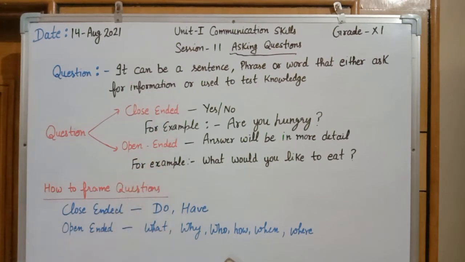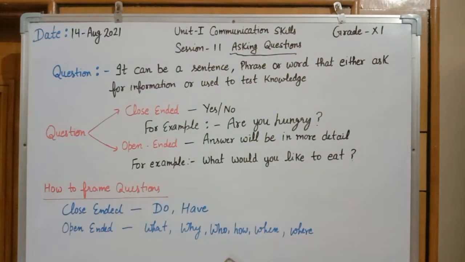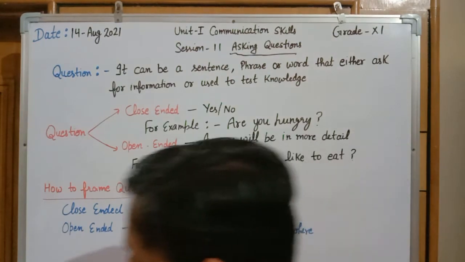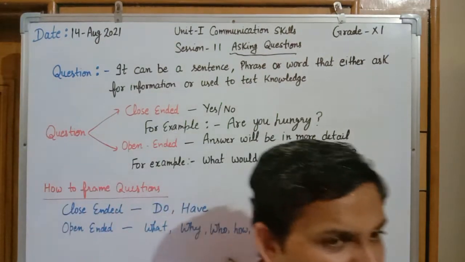An open-ended question is one in which the answer will be in more detail. It can be one line, two lines, or one paragraph. It is elaborated in detail. That is under the category of open-ended. Now the next question arises: how to frame questions? Which keywords can we use to frame questions of different types, like the closed and open categories?